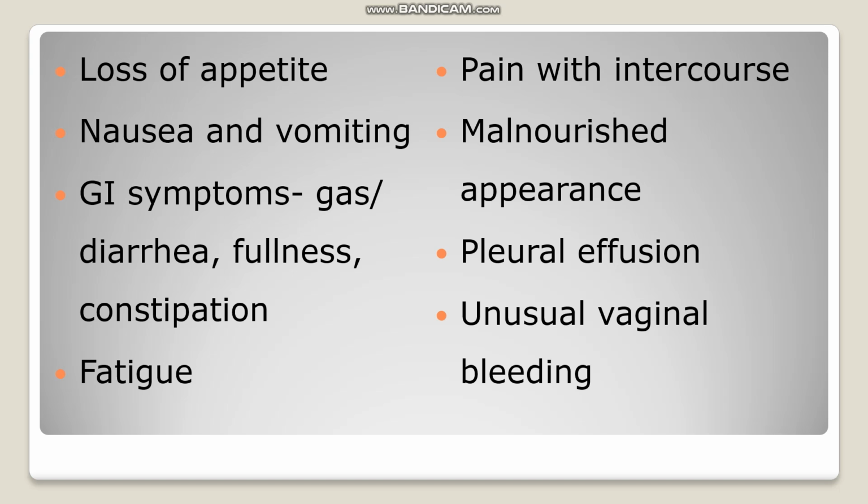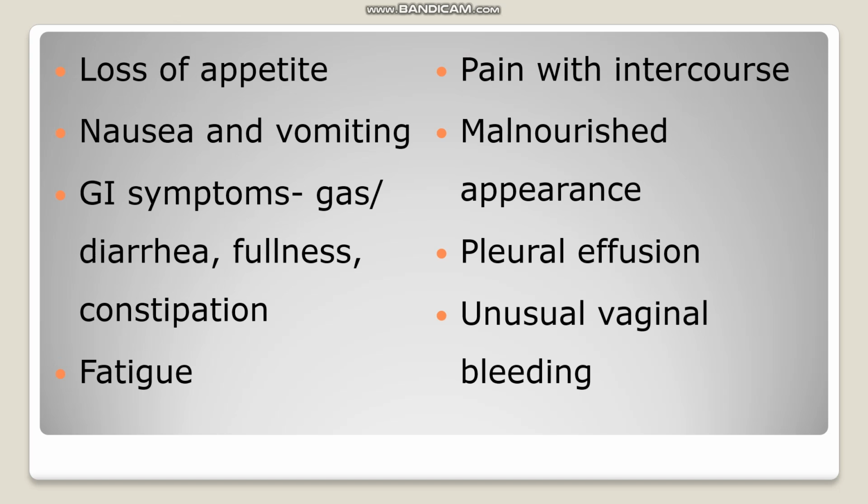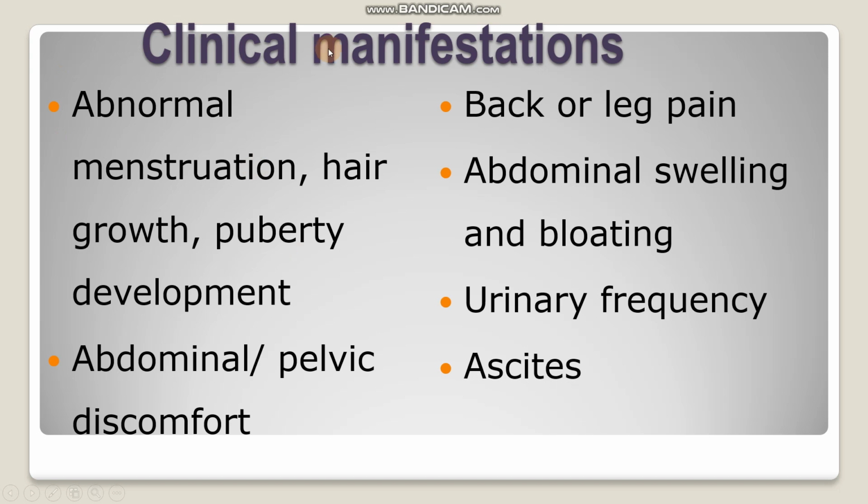So these are signs and symptoms we can expect in ovarian cancer. Most commonly felt signs and symptoms are bloating as well as abdominal discomfort, as well as the abnormal menstruation and abnormal development of puberty.